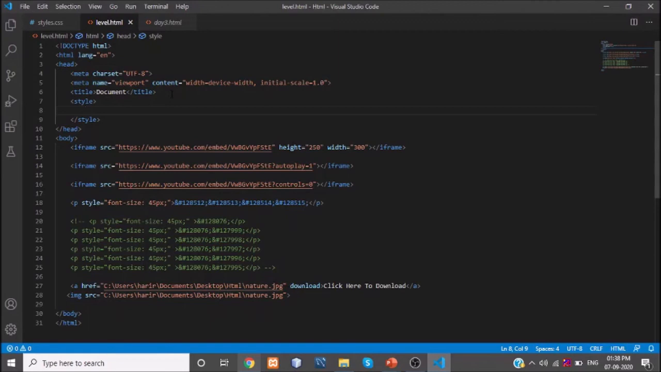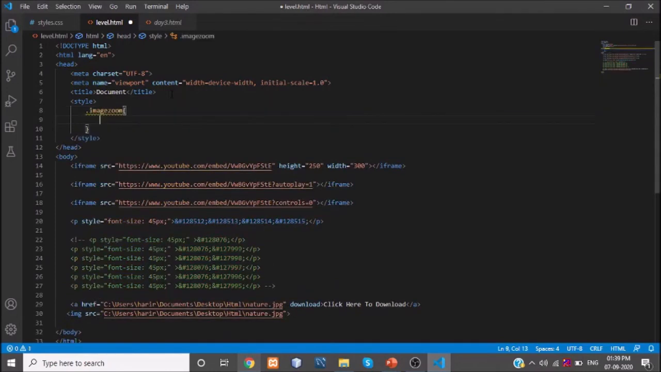Okay, for internal CSS, we have to mention a style tag in the header part. Just I'm giving styles. Okay, dot image zoom, I'm using the class. Dot is nothing but class, as you all know.